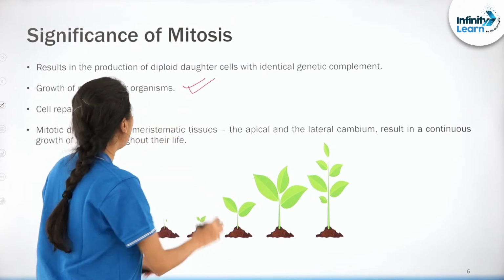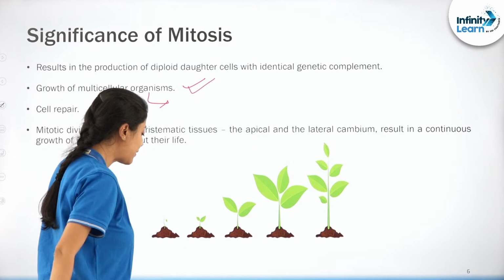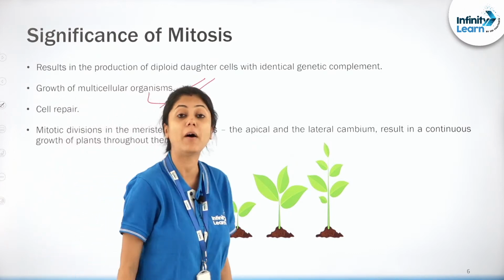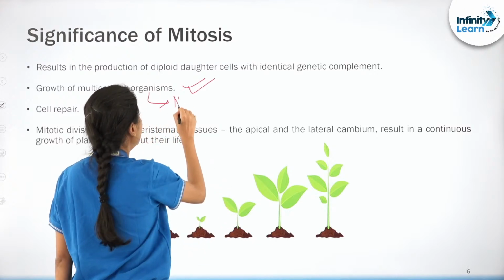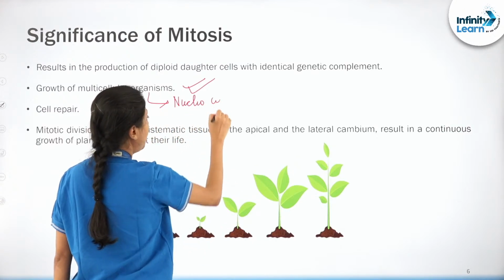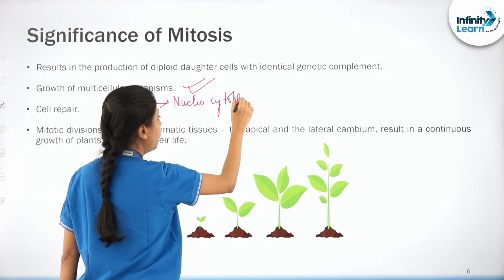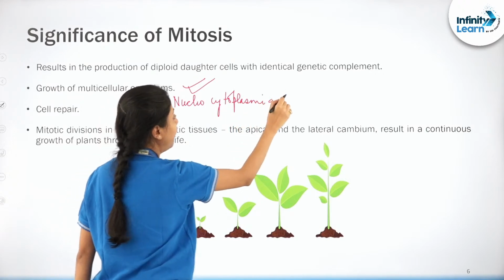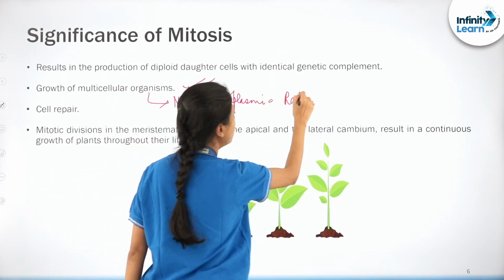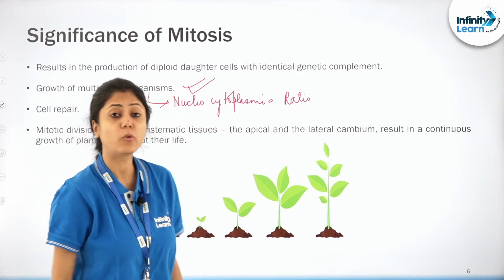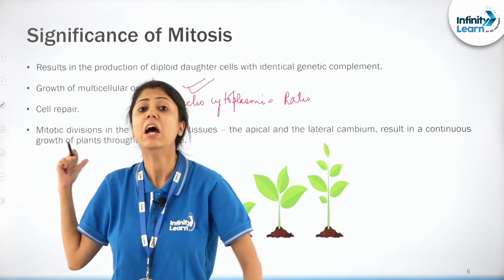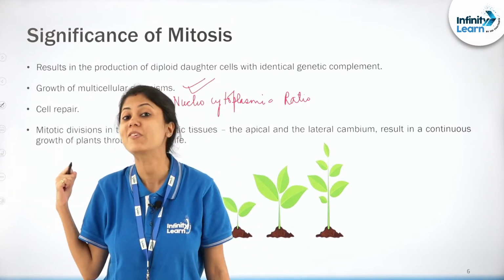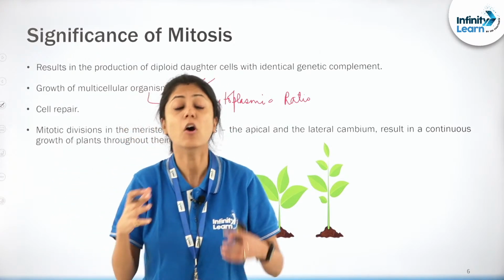Along with growth, if you remember, in the very first lecture I had spoken about the nucleocytoplasmic ratio. If you have not seen the first lecture, I urge you all to please go back to the playlist, search for the first cell division lecture, and see what I have explained about the nucleocytoplasmic ratio. Right? What did I tell?